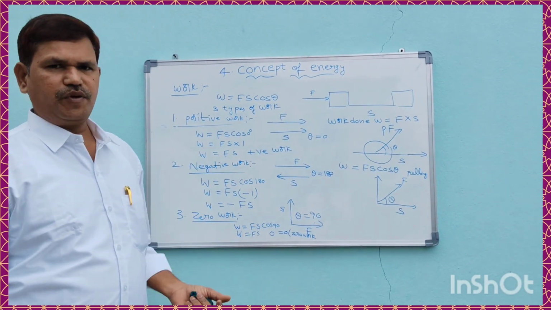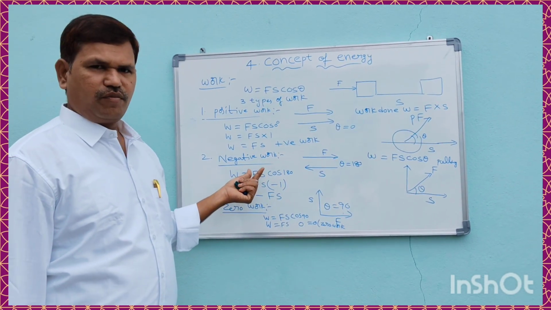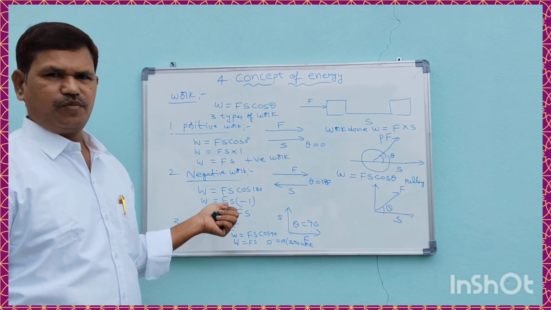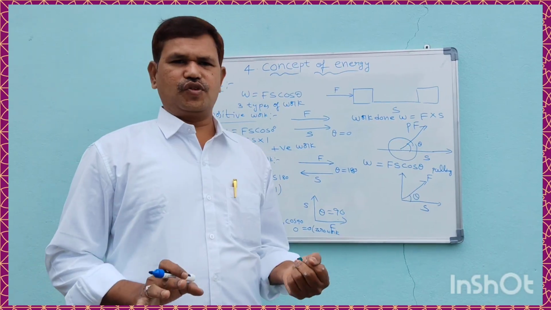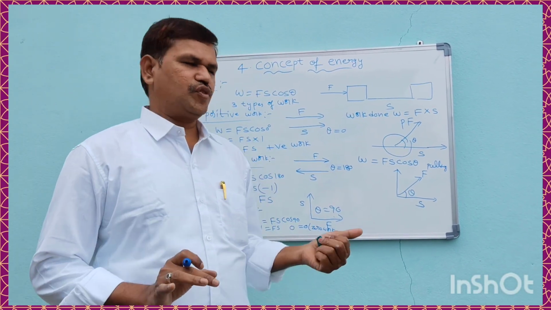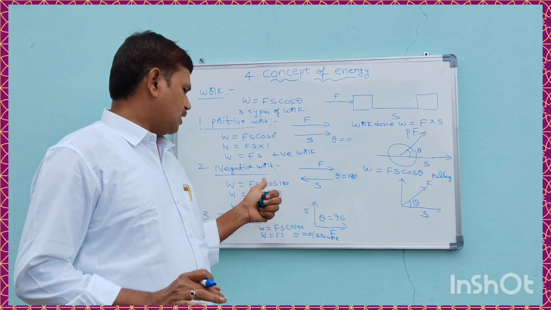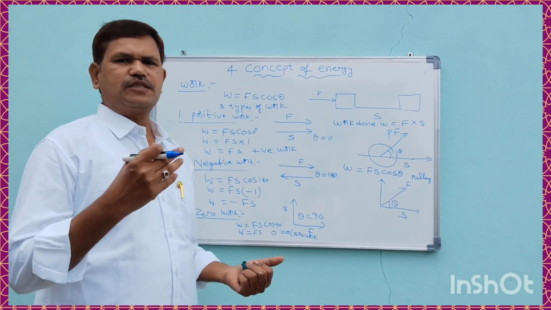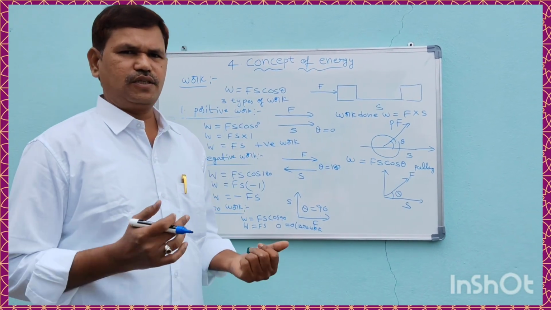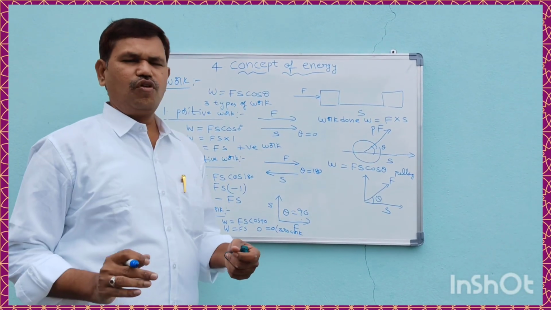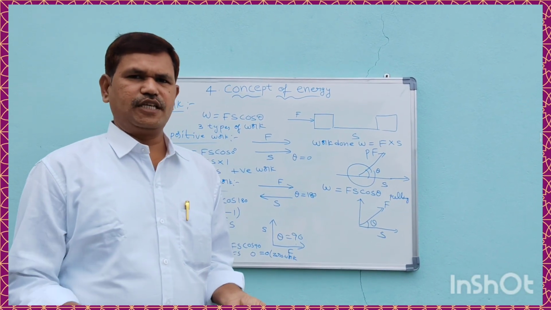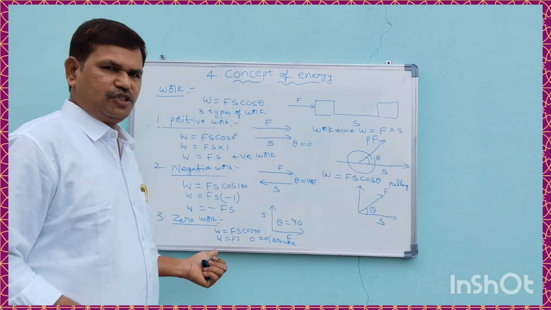Then work is said to be positive. Next, negative work means force and displacement are in opposite directions. Opposite direction means the work done by the frictional force is negative. So that is negative work. Next, zero work means when displacement is zero, there is no displacement. For example, when force is applied on a concrete wall, there is no displacement. That work is known as zero work.